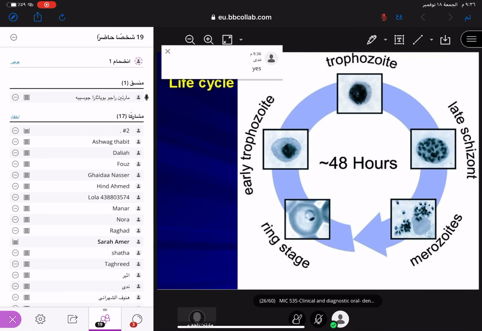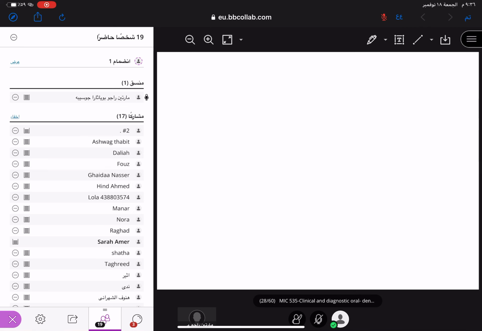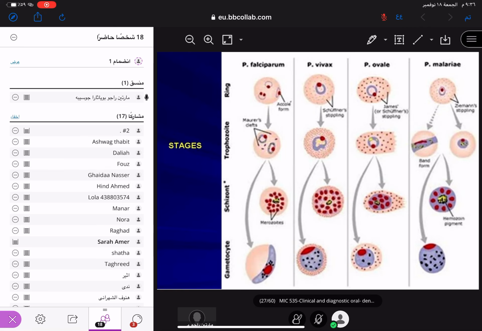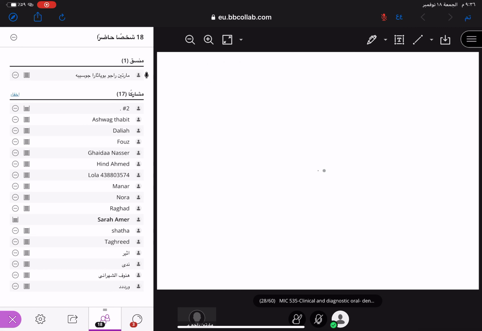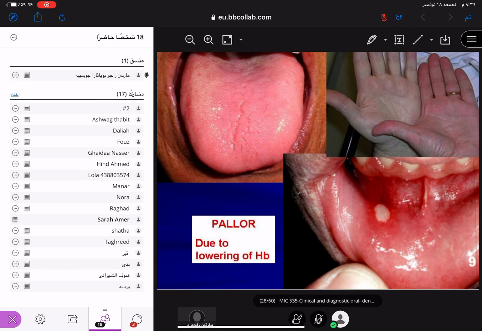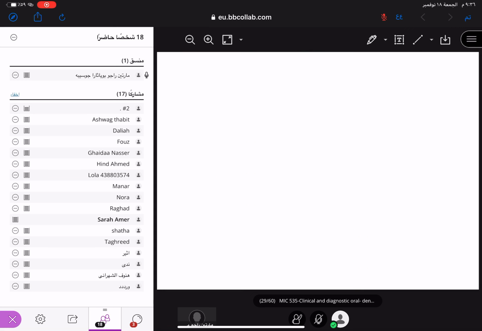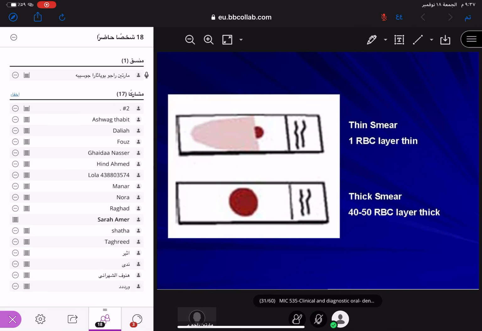Next, for 48 hours, the ring stage and everything. This is the lab diagnosis of everything. Look here, you can see this is the pallor, the white spot. When a person is affected with malaria, his hemoglobin, HB, will go down. So this is the pallor. And what is pallor? Due to lowering of HB. The HB level is going down. That's why. Clear? Next, you can see the lab diagnosis and everything. Clear?